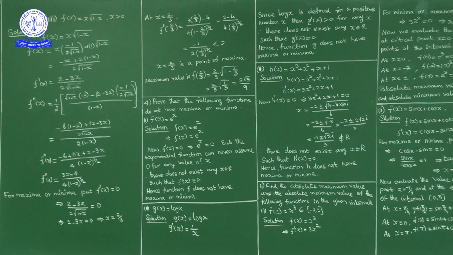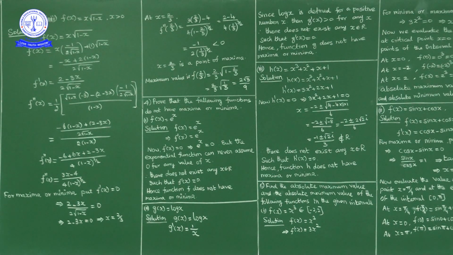e power x is a strictly increasing function. For a strictly increasing or strictly decreasing function, there is no minimum or maximum. If it is given in a closed interval, there we can write minimum or maximum: for an increasing or decreasing function, extreme values exist at the endpoints of the interval. But here no interval is given. For x belonging to R, e power x is a strictly increasing function, so no minima, no maxima.